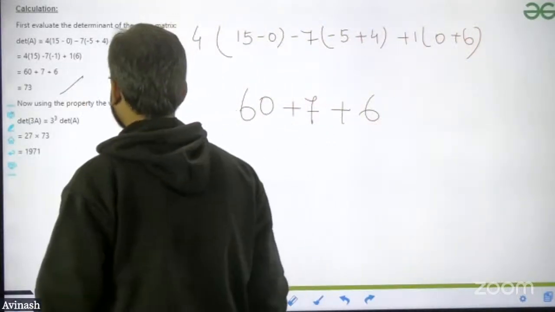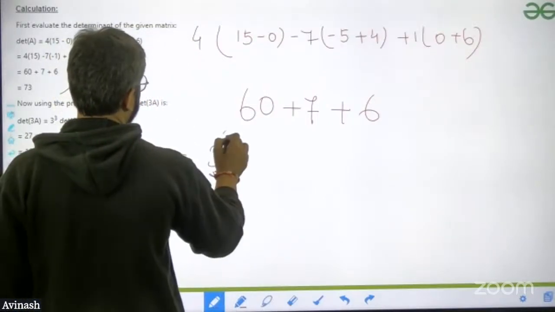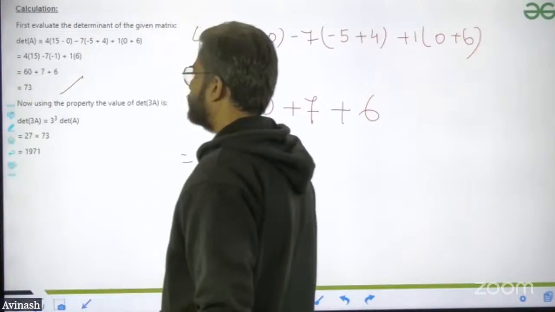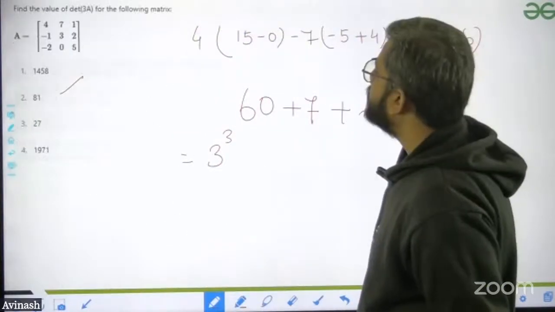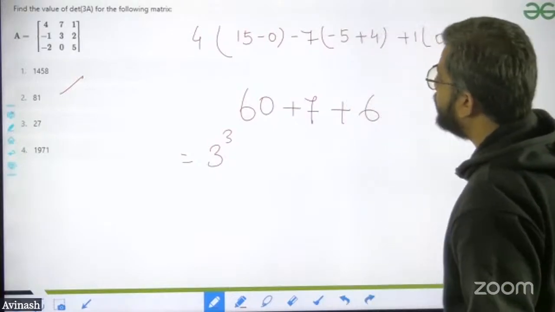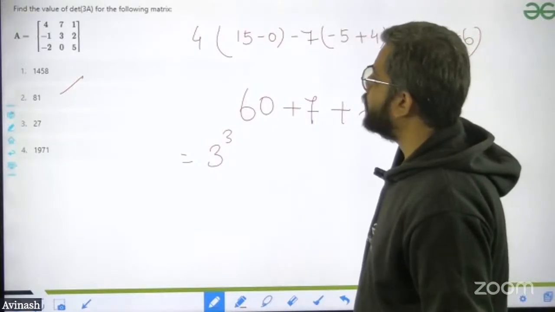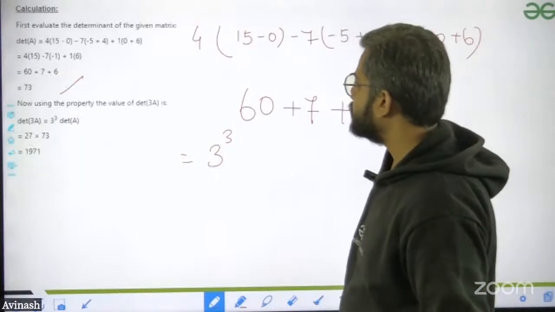Now the determinant of 3A is equal to what? The value of this is 3 to the power 3 times the determinant of A. How have we come up with 3 to the power 3? See this: the 3 into A, 3 is from here, and we have to find out what is the order of the matrix. It is 3 by 3.